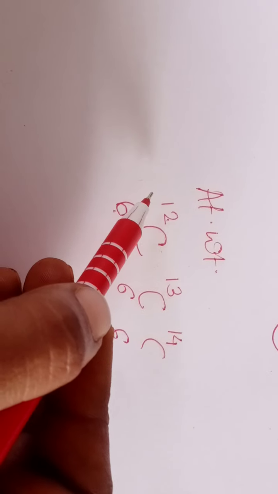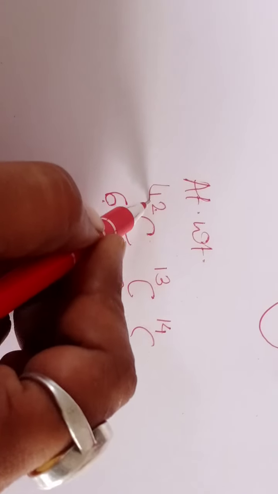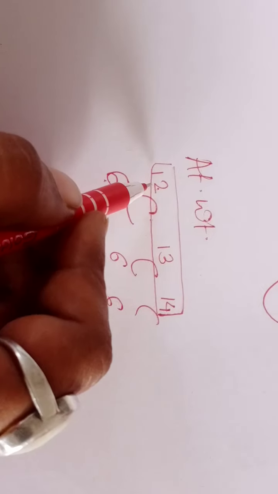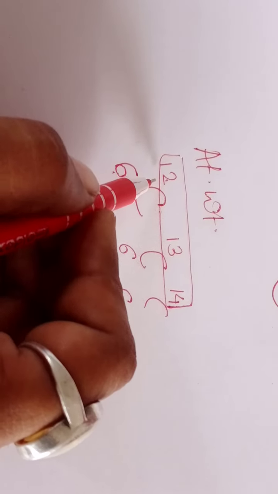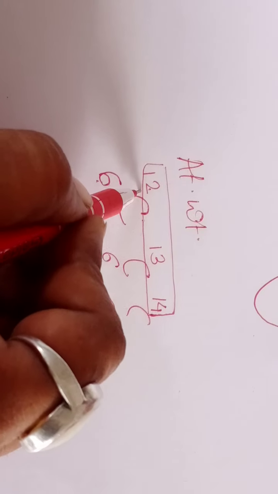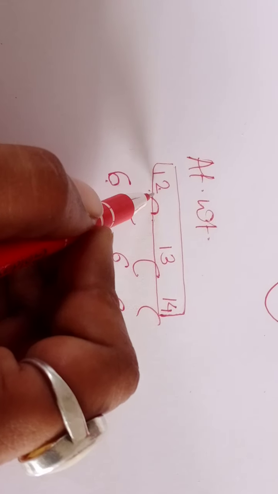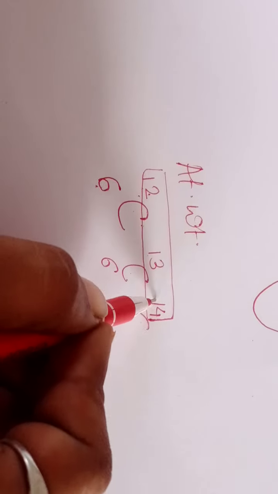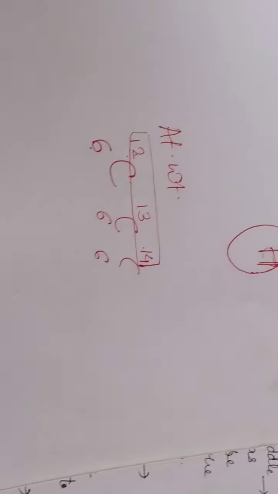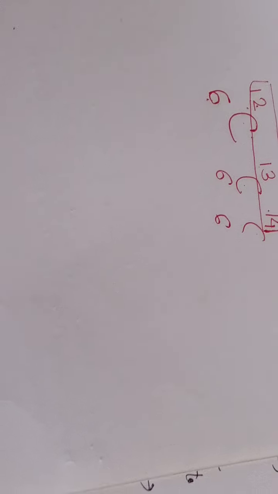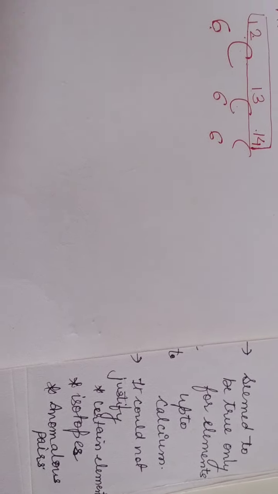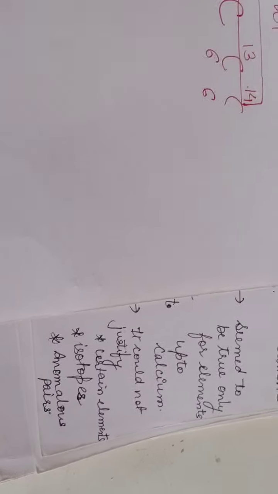If we go by increasing atomic weight only, if we consider only the mass or the weight of carbon, then carbon should have three places in the periodic table. That means one place each for carbon 12, carbon 13 and carbon 14. This place was not given by Mendeleev.